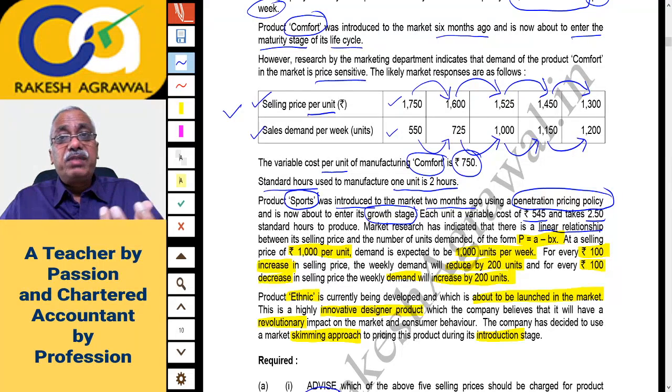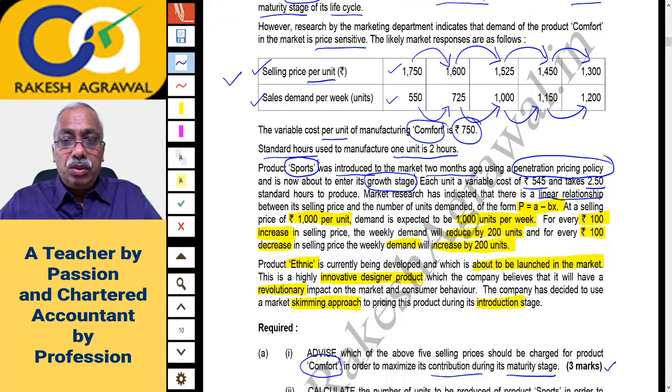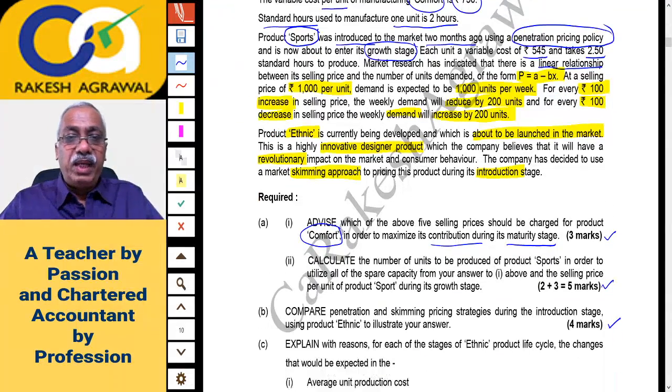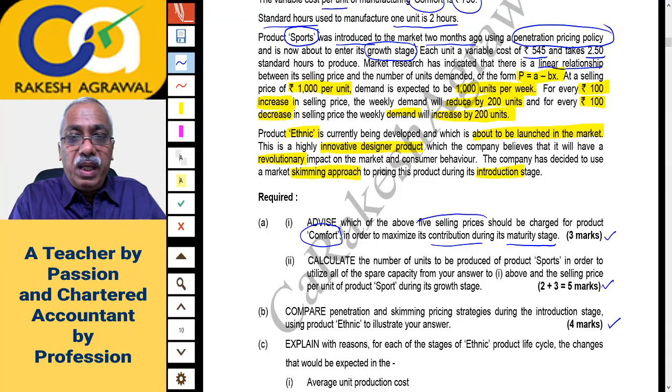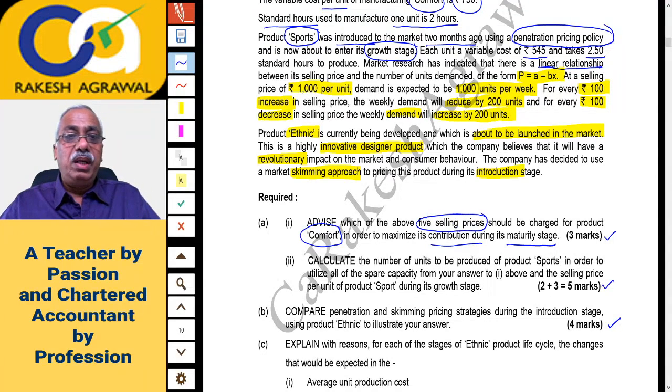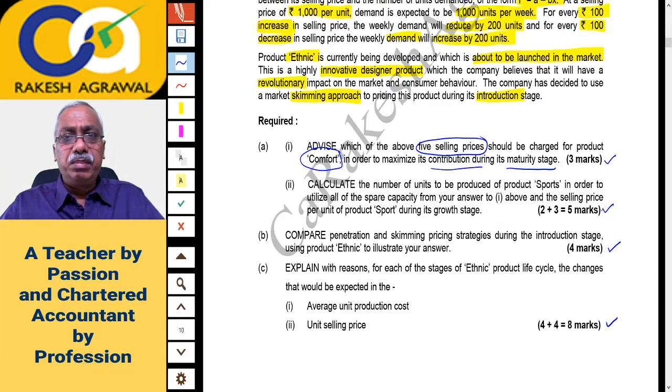Now out of these 5 sales prices, at whichever price the total contribution is maximum, that sales price you will select. So the first question is that only. Advise which of the above 5 selling prices would be charged for the product comfort. So I'll just take you to the answer now. It's a very simple question.